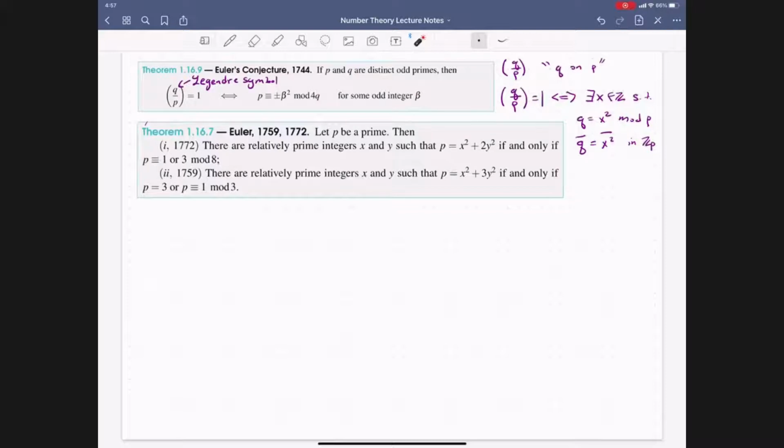So when he proved the sum of squares theorem in 1749, he actually proved a special case of this result. In 1759, he was able to prove that the primes which can be written as x squared plus 3y squared are precisely those where p is congruent to 1 mod 3 or p is equal to 3. And in 1772, he was able to do the case when p is equal to x squared plus 2y squared and show that that happens precisely when p is congruent to 1 or 3 mod 8. While we will not be proving these two results as part of our course, they are optional results that you can investigate further as part of your final project, the final paper for the course.